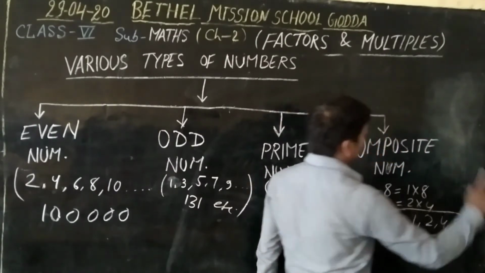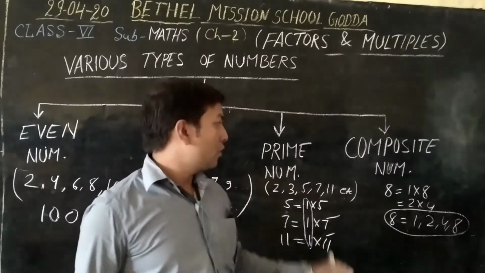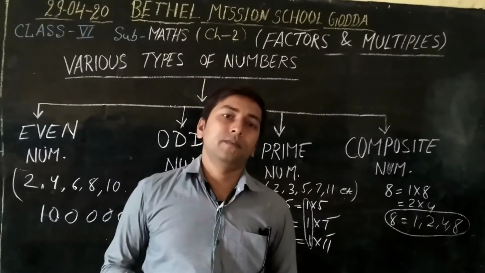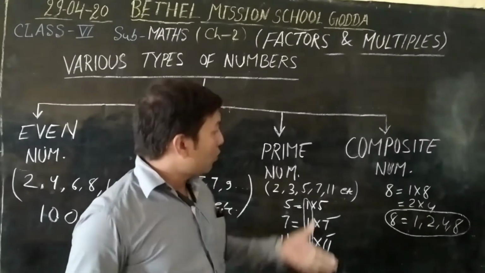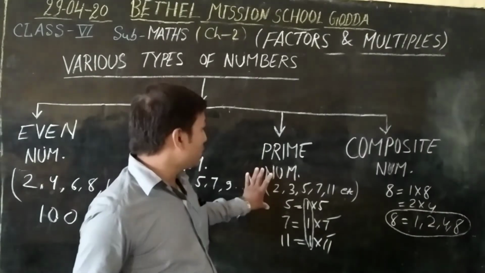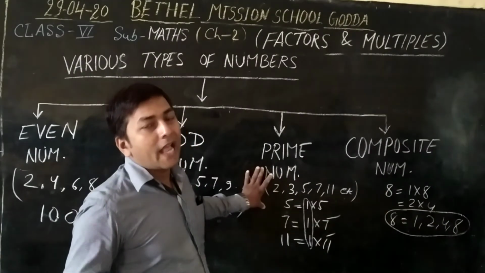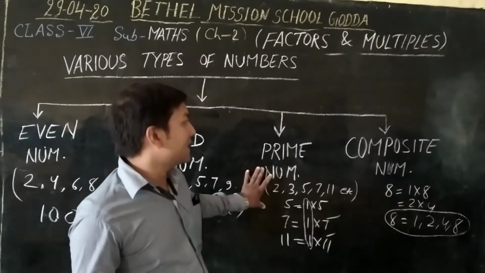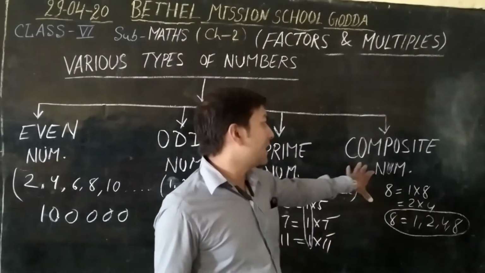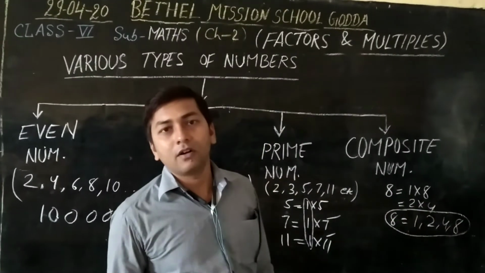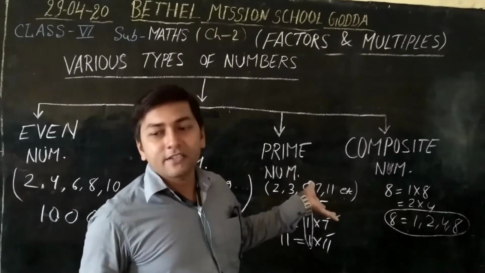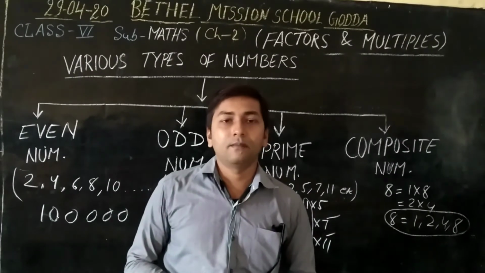1, 2, 3, 4. So 8 is a composite number. Okay? Also, there are many numbers: the numbers which are prime, and the numbers left over that are not prime are called composite numbers. Which are not prime, then that is a composite number. Okay? So I hope you understood that one, and next we will see the next number.